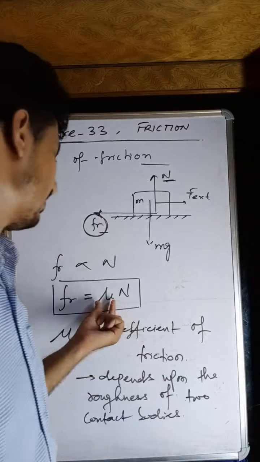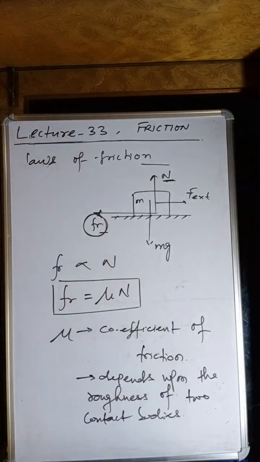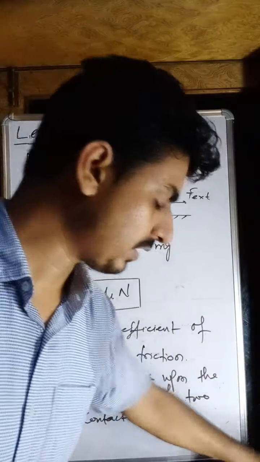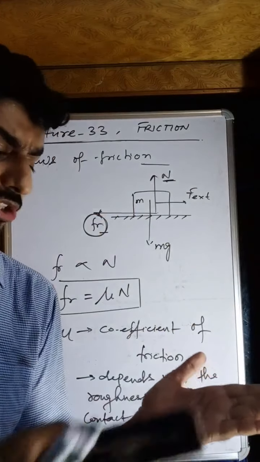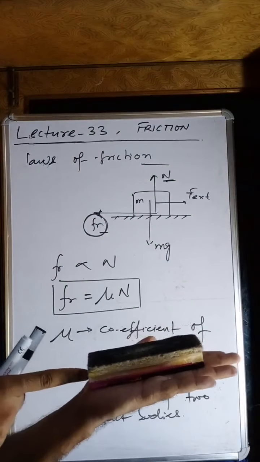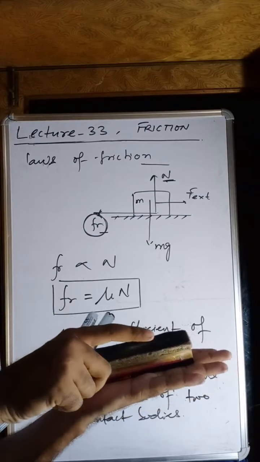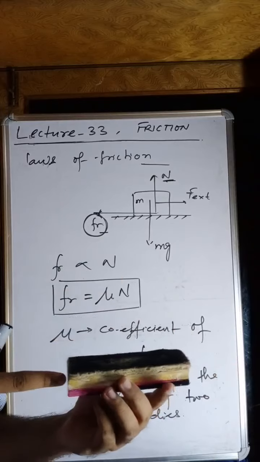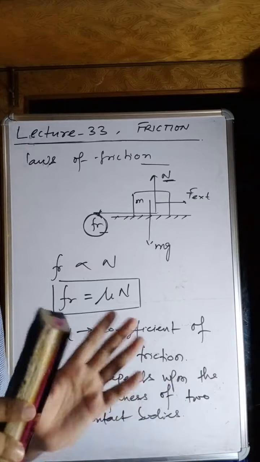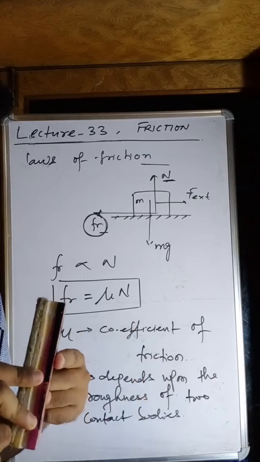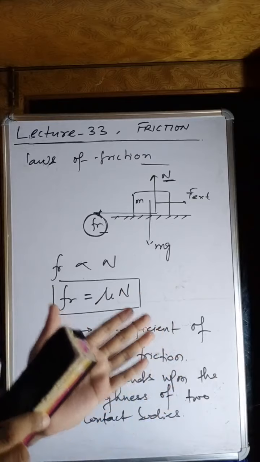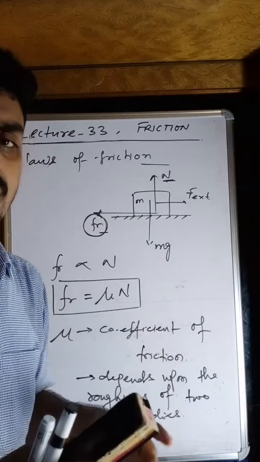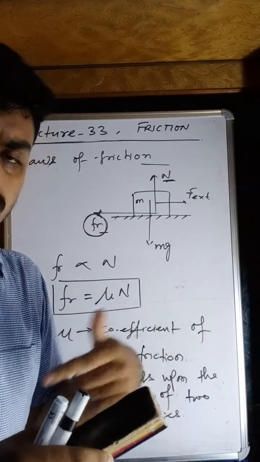Remember, this is not the value of any one surface. It is the relative value. Like this one: if I put this duster and apply 1 Newton, it is not moving. Might be if I put this duster over a glass or over a surface which is very smooth, by applying 1 Newton force, it might move. Remember, the surface is not changed, but the relative surface has been changed. That's why it starts moving. Again applying the same force, but it is moving.